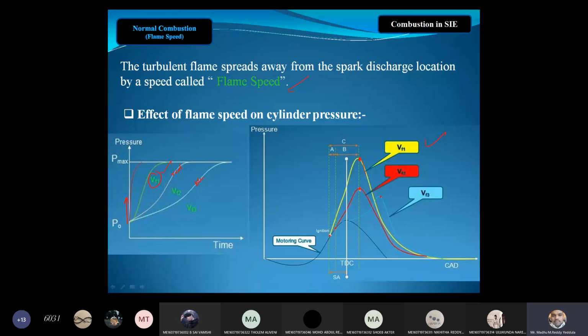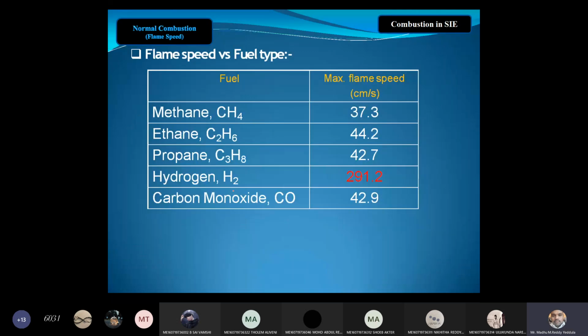Now, how do the flame velocities vary with respect to different types of fuels? If you see methane 37.3, ethane, propane, and hydrogen has a high flame velocity, though we are not using it because it is flammable and explosions take place. Explosions are very dangerous. Hydrogen gas is a dangerous gas. That is the reason we are not using hydrogen. The carbon monoxide flame speed is 42.9. Even our fuel will be a combination of hydrocarbons. The hydrogen flame has higher velocities.